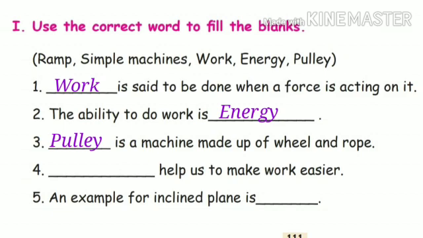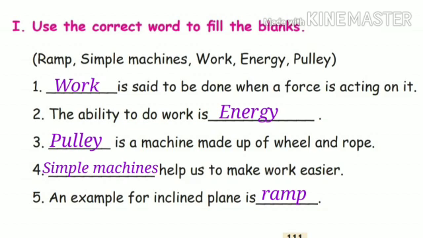Fourth one, dash help us to make work easier. Can you judge which one will help us? Yes, simple machine. Simple machines help us to make work easier. Fifth one, an example of inclined plane is the last word. Which one is not used? Yes, a ramp. A ramp is the answer because that alone is not come in the remaining four fill-ups. An example for inclined plane is a ramp.